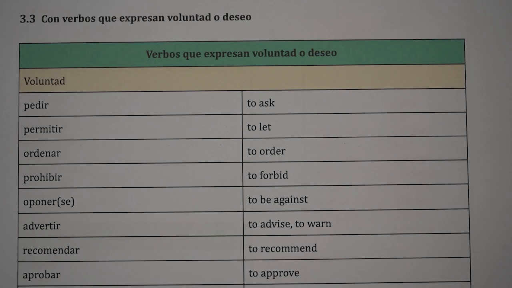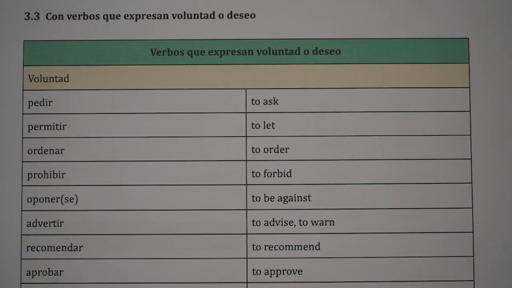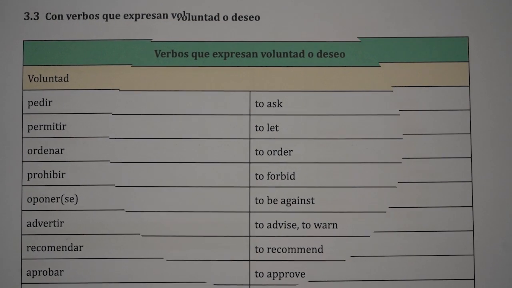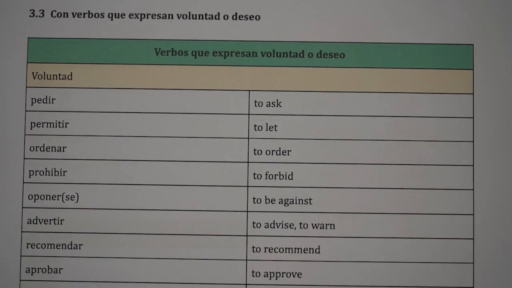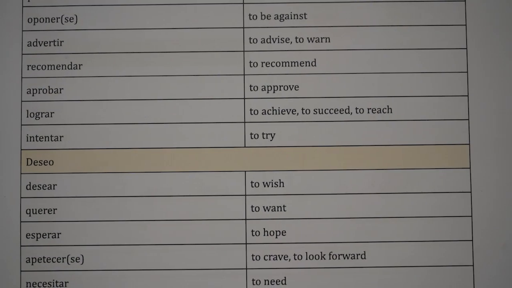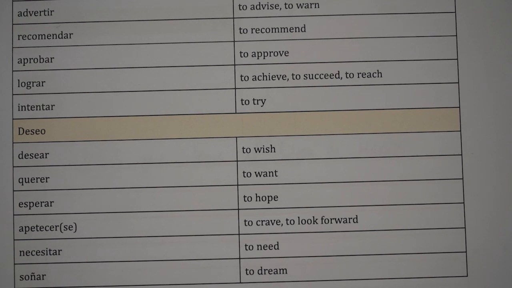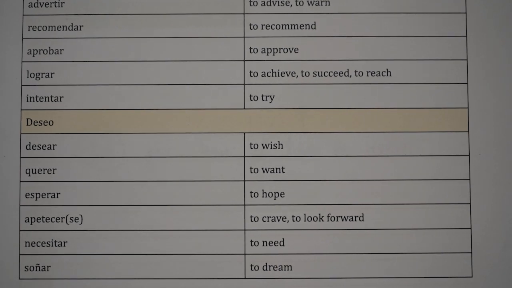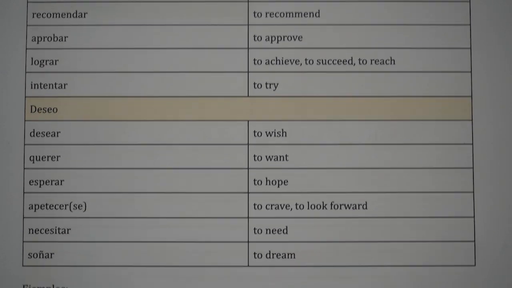In this video we are still studying the subjunctive in subordinated sentences. We're going to study the verbs that express wish or will. Verbs, or some of the verbs that express will, voluntad, and some of the ones that express wish, deseo. Study them, use the worksheet, use the Quizlet that I provided in the description, and now we can analyze the